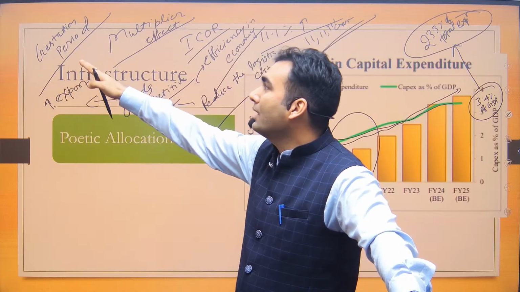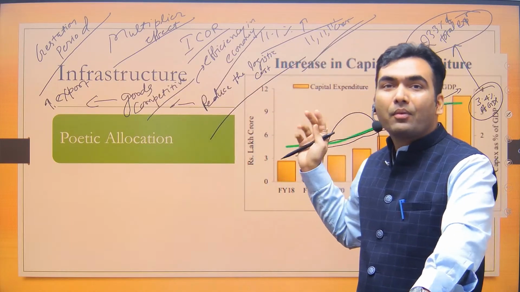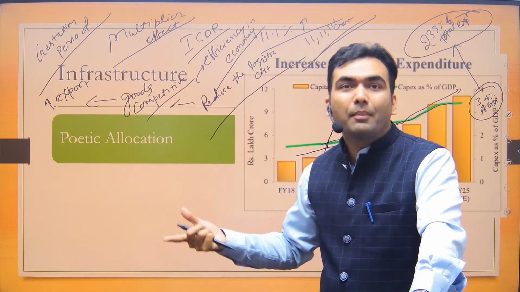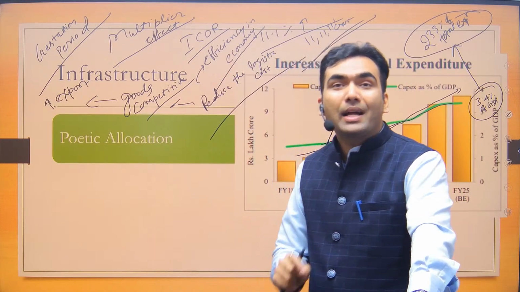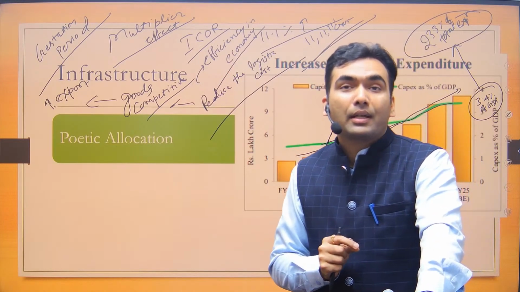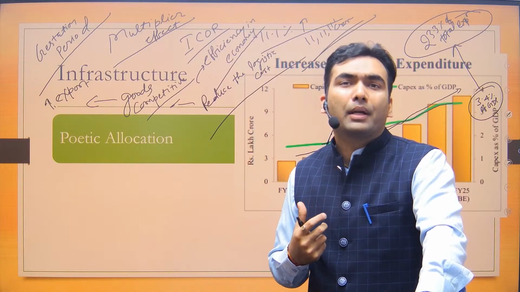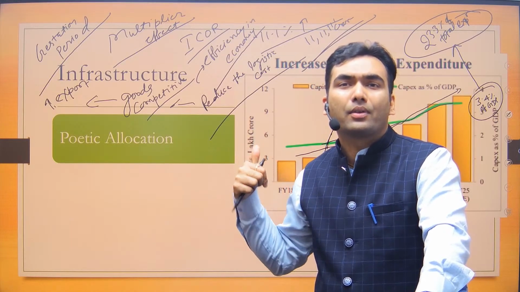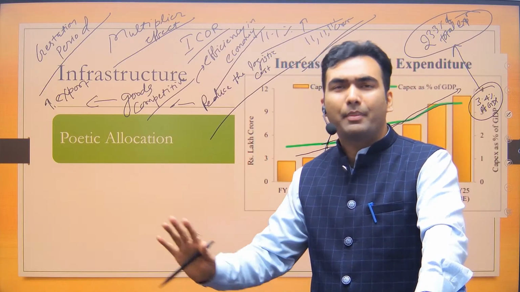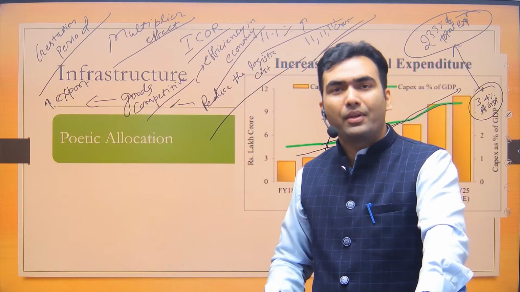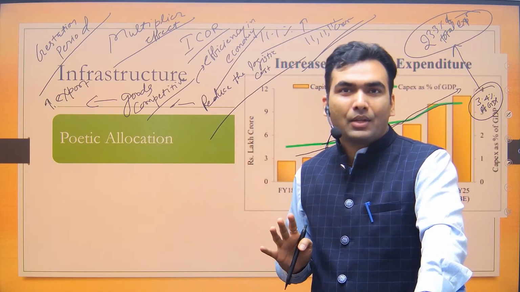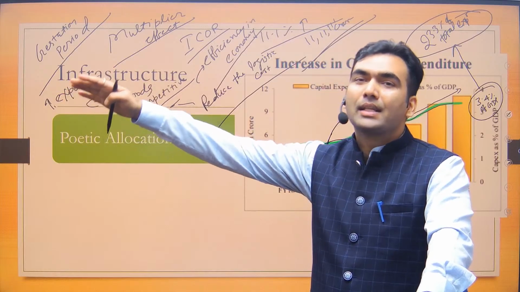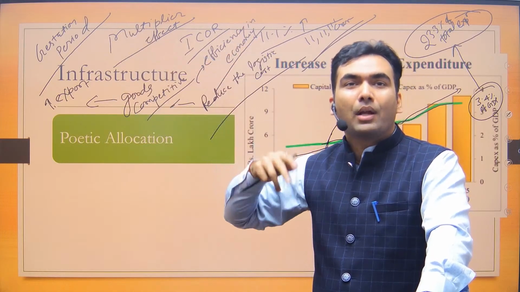Usually 4-5 years is the gap between when the government does the investment and its outcome is visible. That's why usually a very confident government in a democracy goes for infrastructure development. This government is very confident that we are going to come to power after the election as well, so it is planning for its next term from now onwards.